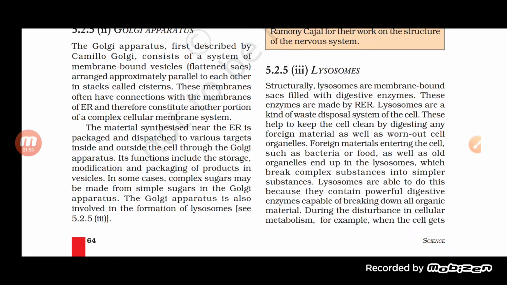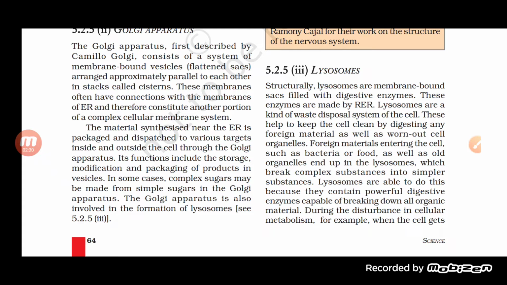Lysosome is also called a waste disposal system, because it helps in cleaning the foreign material which enters the cell, as well as the worn out cell organelles. Because it contains a lot of digestive enzymes, it is helpful in the breakdown of organic material.